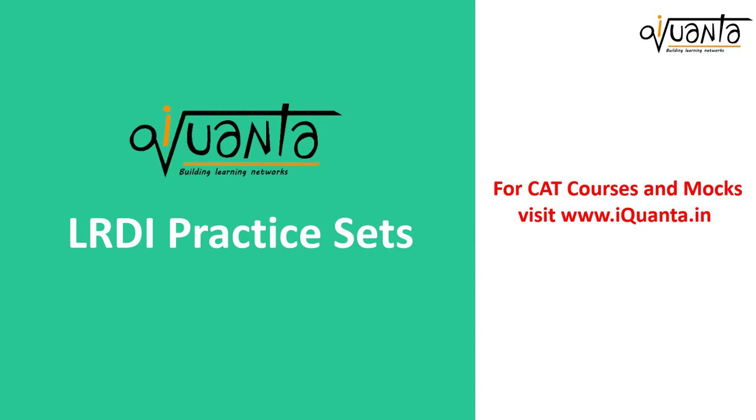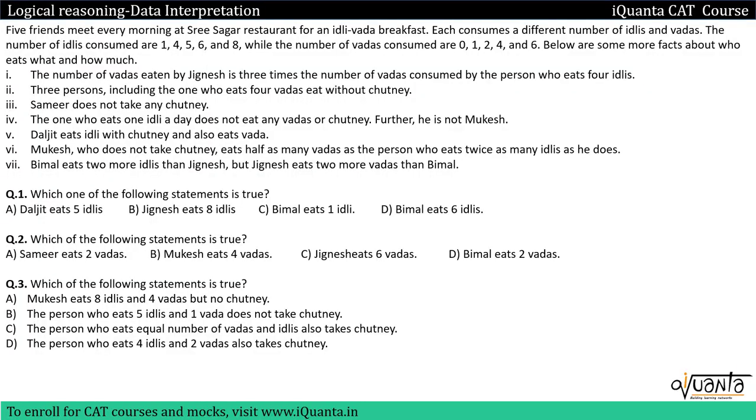Hello everyone. In this video we'll be solving a PASCAT logical reasoning question. The question is: 5 friends meet every morning at Sri Sagar restaurant for an idli vada breakfast. Each consumes a different number of idlis and vadas. The number of idlis consumed are 1, 4, 5, 6, 8 while the number of vadas consumed are 0, 1, 2, 4, 6. Below are some more facts about who eats what and how much.